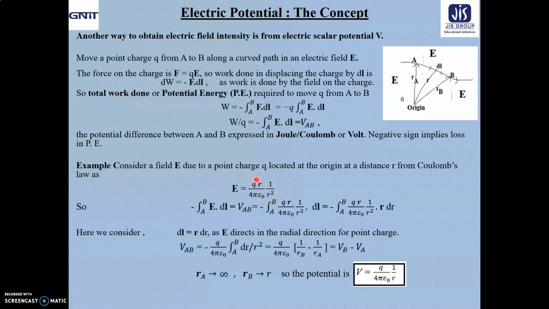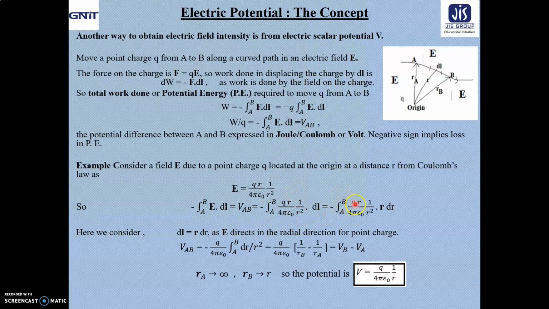We have already seen the result: E equals Q by 4 pi epsilon naught R square into R hat. R hat means the unit vector R divided by its magnitude, so it represents the direction along which the electric field is acting. So minus integral from A to B of E dot dl equals VAB. Putting the value of E here, Q R hat by 4 pi epsilon naught into 1 by R square dot dl.